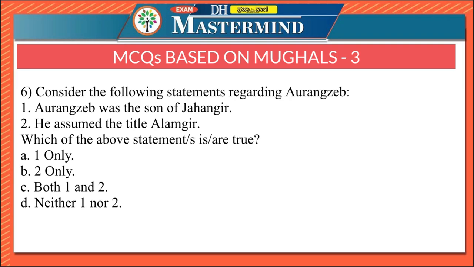Consider the following statements regarding Aurangzeb. Aurangzeb was the son of Jahangir. He assumed the title Alamgir. Here statement 1 is false, statement 2 is correct. Therefore, the right option is option B, 2 only.